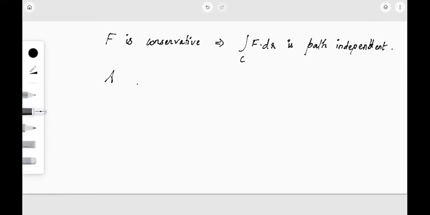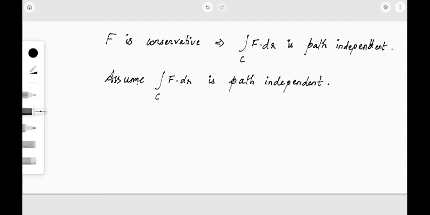That is, we are going to assume that the integral over C of f dot dr is path independent, and we are going to prove that f is conservative. So let us see how we can prove it.